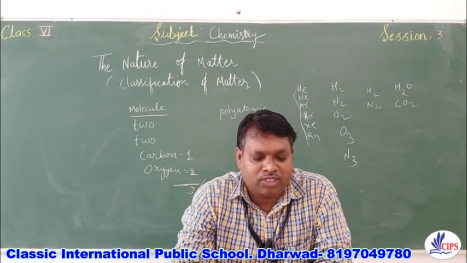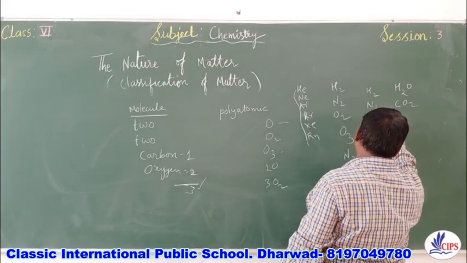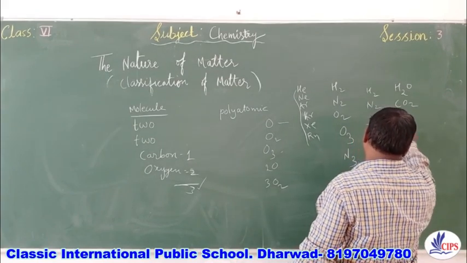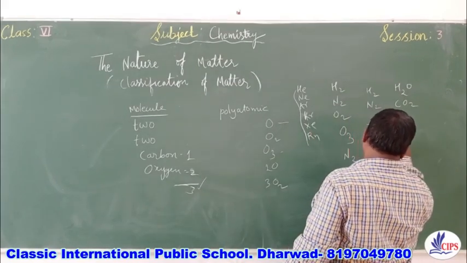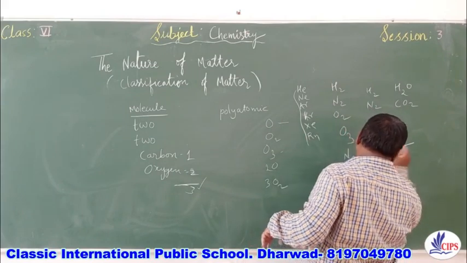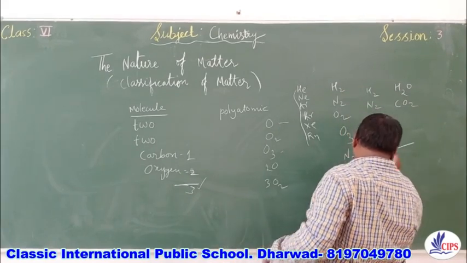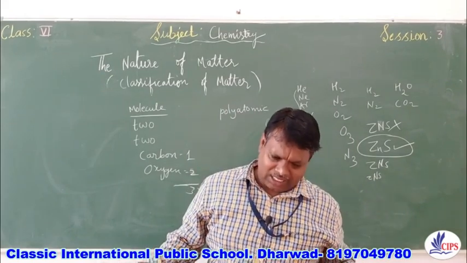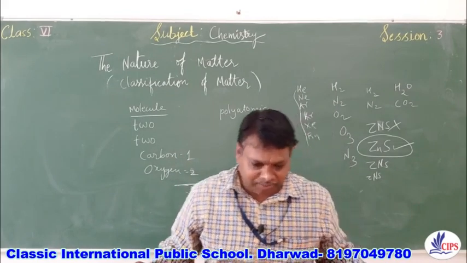Fifth question, formula of zinc sulfide. Here you will see that the same thing is written Zn. First one is capital Z, capital N, capital S. So this is not the way of representing. Then we have got Zn. Yes. So this is the correct answer. Third one is Z, capital N, small s. Fourth one small z, N, capital S. So second is the correct representation of the formula of zinc sulfide. Zinc Zn, Z capital, n small.